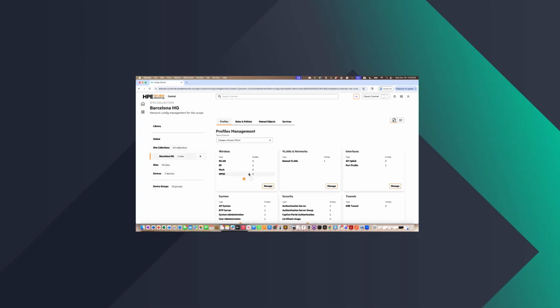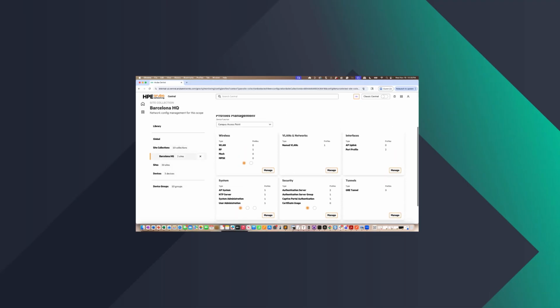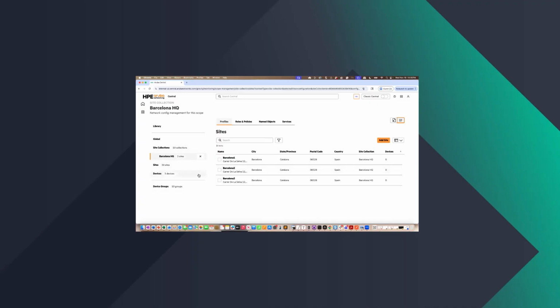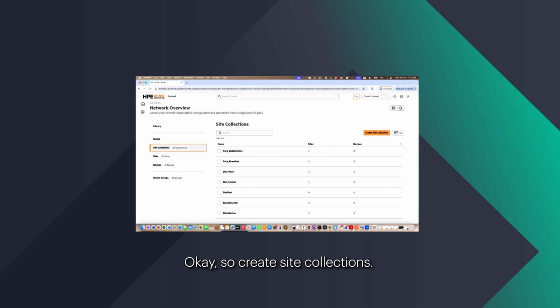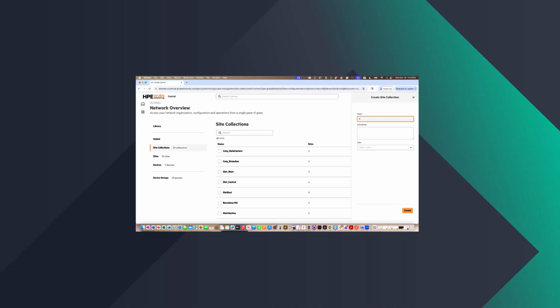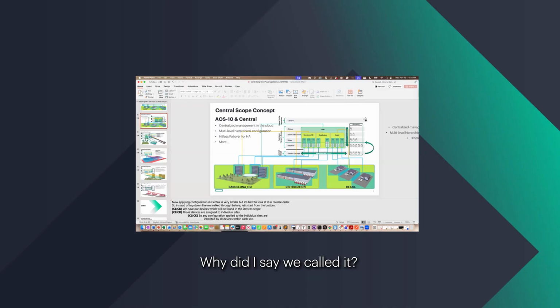Barcelona headquarters has the 3 sites. I think this is the one that I didn't create. Okay, so create site collections. What did I say we called it?